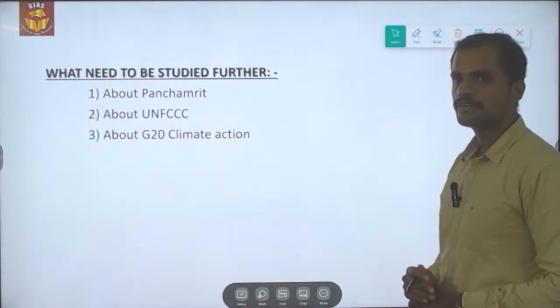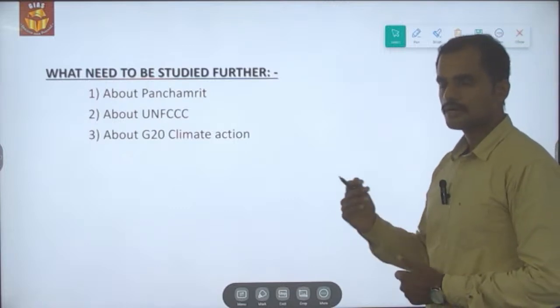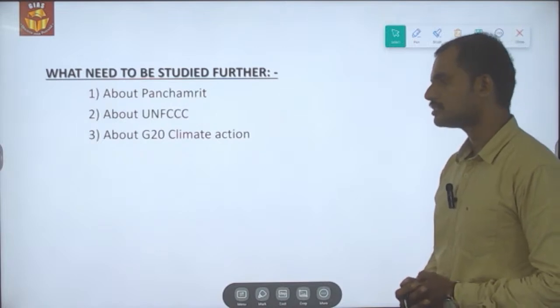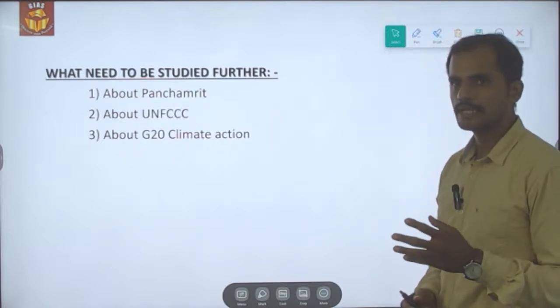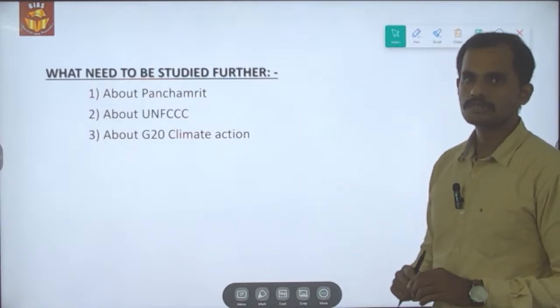So what needs to be studied further is, we should know about the Panchamrit promise that has been made by India at the United Nations Framework Convention on Climate Change. So what kind of promise has been made? What are the goals that have been included in this promise? We should be aware of it.